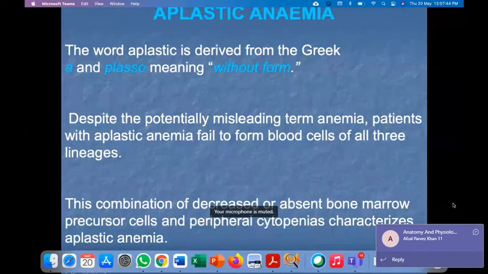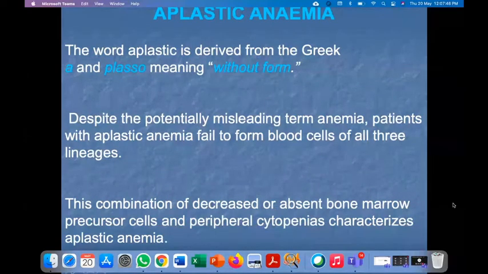But still it is kept in the anemia category. So it's a controversial, slightly misleading word here. The combination of decrease or absence of bone marrow precursors and peripheral cytopenias is characteristic of aplastic anemia. Precursor cells are totally absent, and the peripheral smear shows cytopenias. Okay, that is the feature of aplastic anemia.